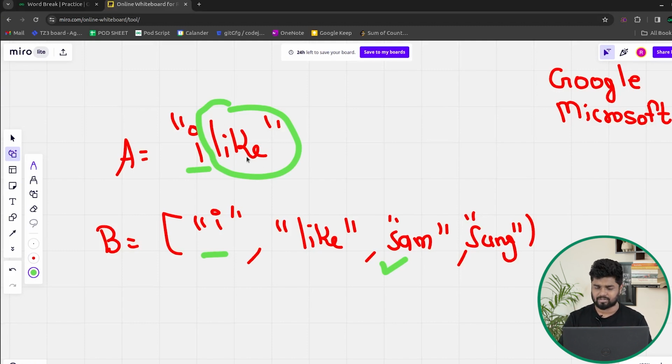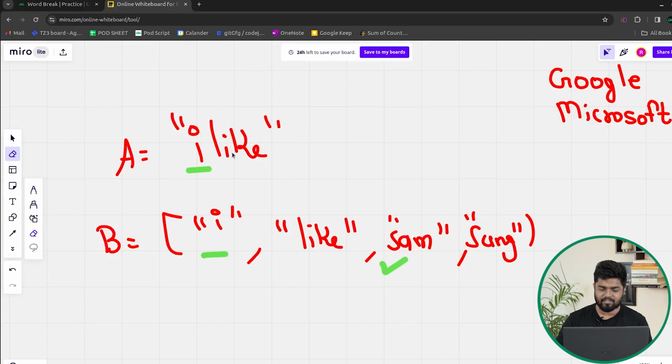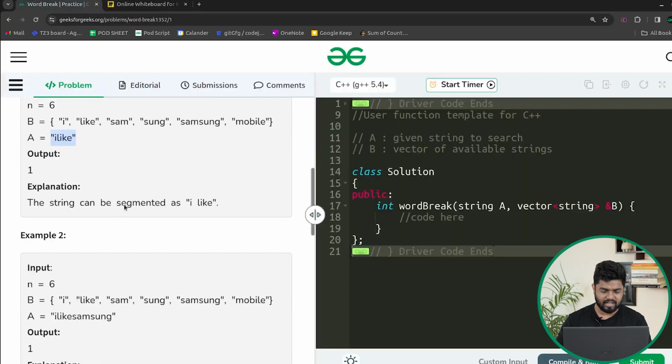Yes, it is present. So in that case you will say that since I was present and the rest of the solve function that you called, there you find like as well, so this whole part is present. But suppose that instead of being given this very easy test case, we were given something like I like and then Samsung, so let me just cross verify this, I like Samsung.